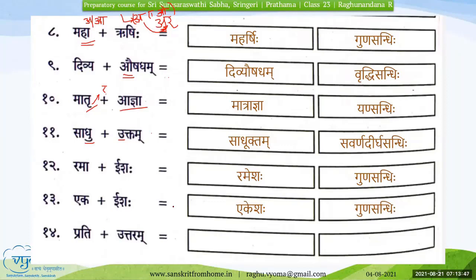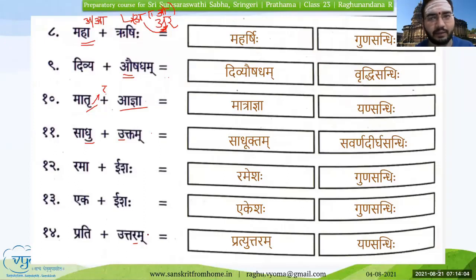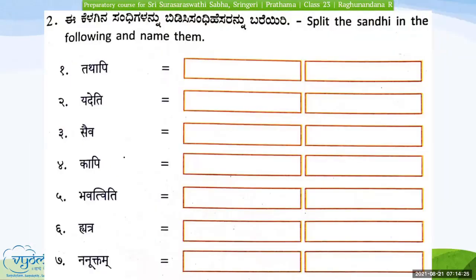Prati plus Uttamam. Pratyuttamam. Pratyuttaram. It is E plus U. Yanasandhi. Yansandhi. Yes, not Yanasandhi, it is Yansandhi. Yes. Uttamam, well answered, Mahodaya. Dhanyavadaha. Okay, next. Tathapi,